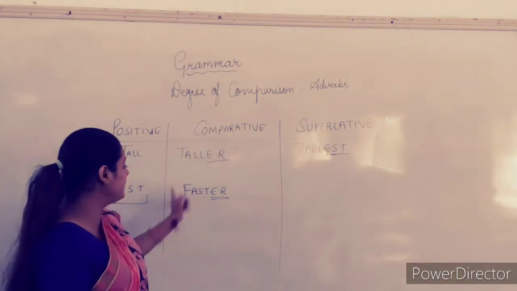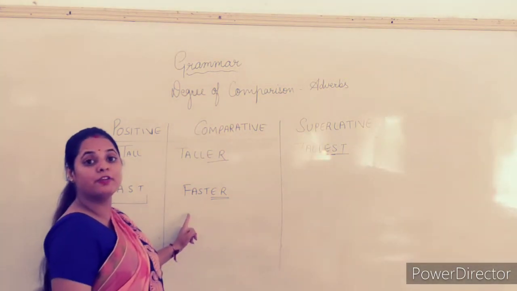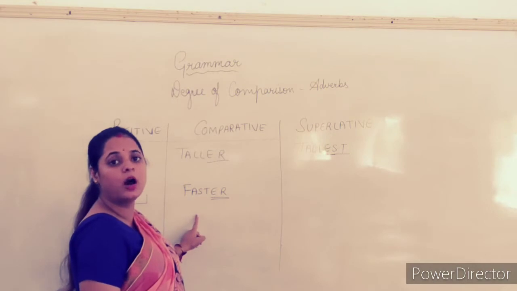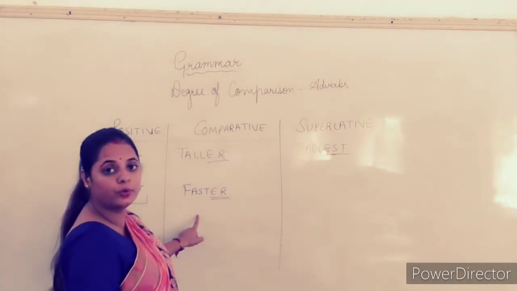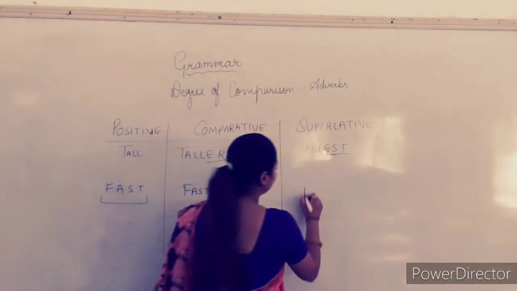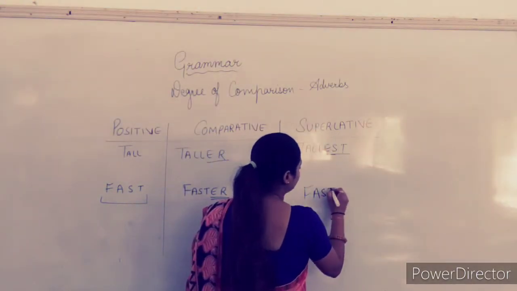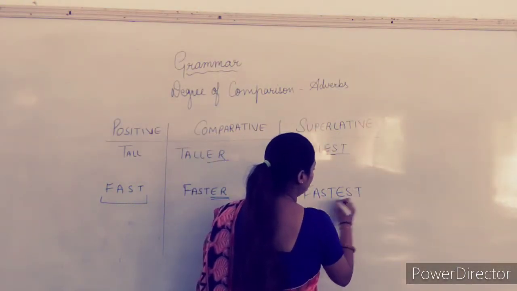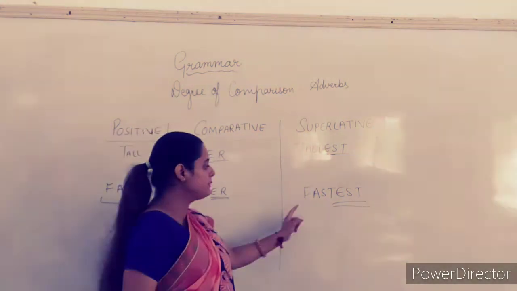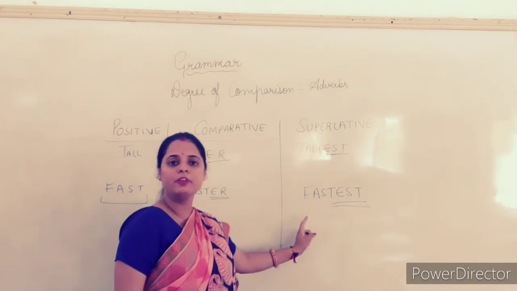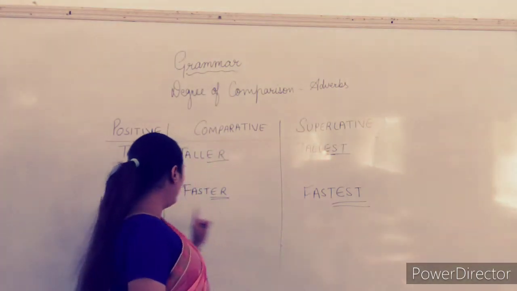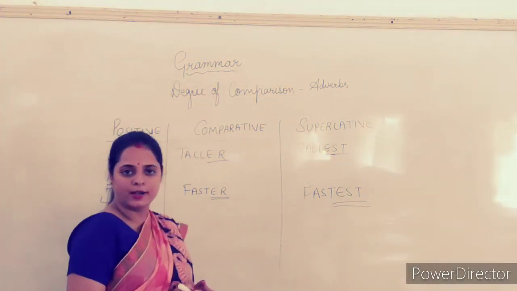It means that we need more degree to bring this faster to the higher level. So what are we going to add here? We are going to add EST, right? So it will become fastest. Here you can see fastest: fast plus EST. We have added EST to the base word, right? So I hope this is easy for you to understand.